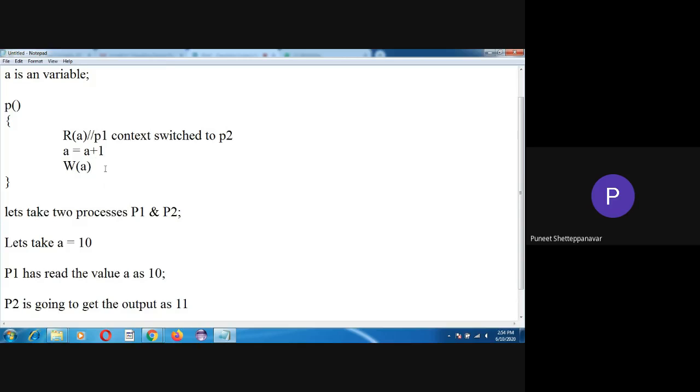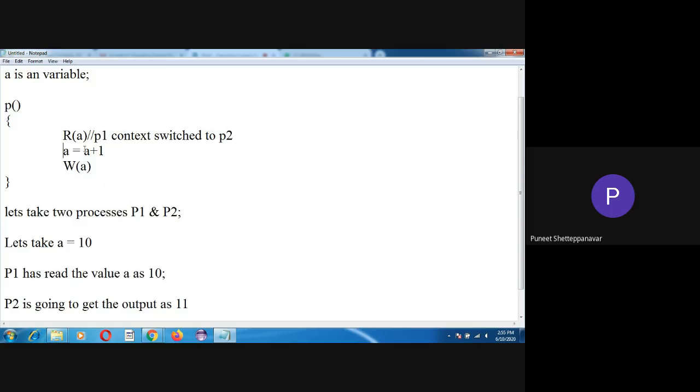Once P2 has executed, no other processes remain in the queue. So the only remaining process is P1, which is going to execute. It has already read a as 10, which is written here: P1 has read the value as 10. Now once it starts the second instruction, it gets incremented by 1.